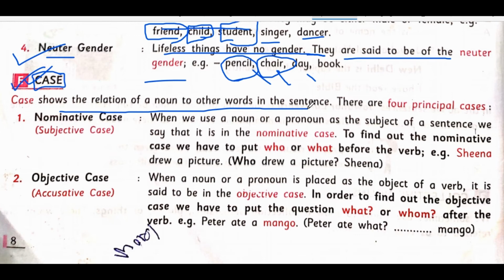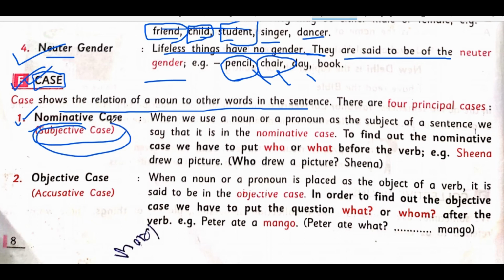Now what does Jisoo like? Jisoo likes cricket. Now if I ask what is liked, who is liked? The cricket is liked by Jisoo. The cricket is an objective case. I already discussed this one. Nominative means subjective case, and objective means accusative case, which is another name for it. So I hope that objective case is clear.